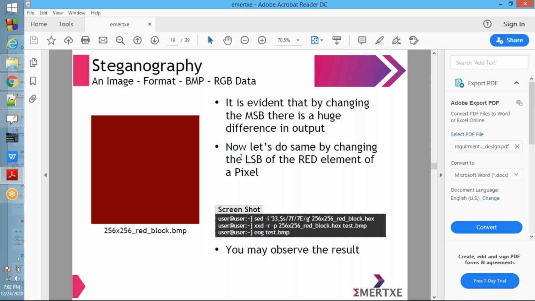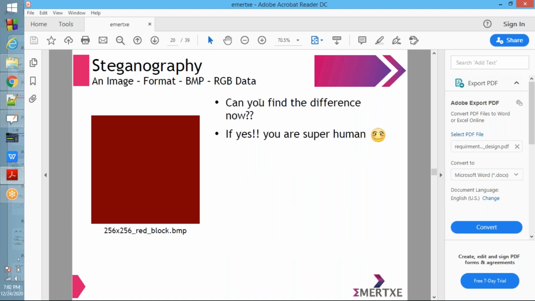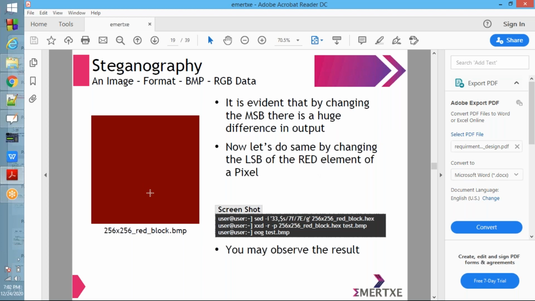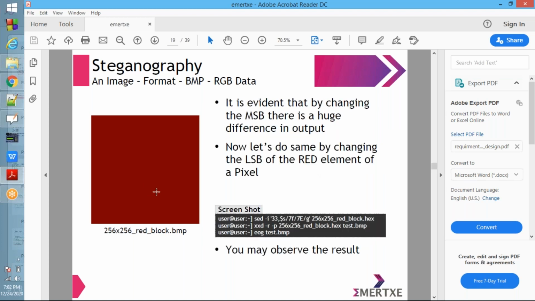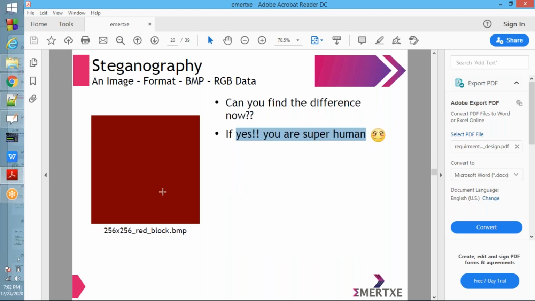So that's why we are going for LSB image steganography. Can you find the difference now? If yes, you are superhuman. If you find the difference, you are superhuman. There is no change here, but from here to here, when you change the MSB, there is a huge change. So that's why we are going for LSB image steganography.